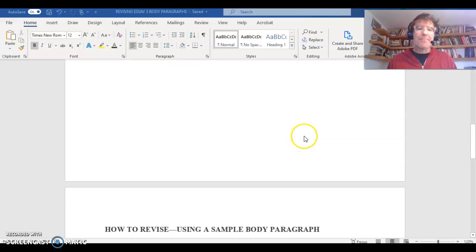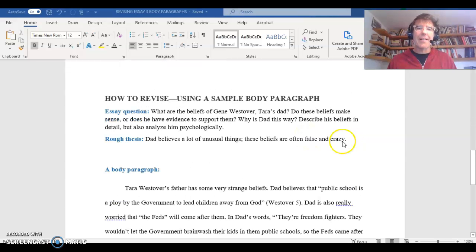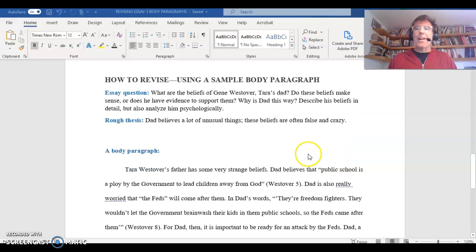Here we go. Okay, how to revise using a sample body paragraph. So what I have is a sample body paragraph about an essay that you're not writing. So it's about Educated by Tara Westover, but it's not your topic. So we're just using it as a sample.